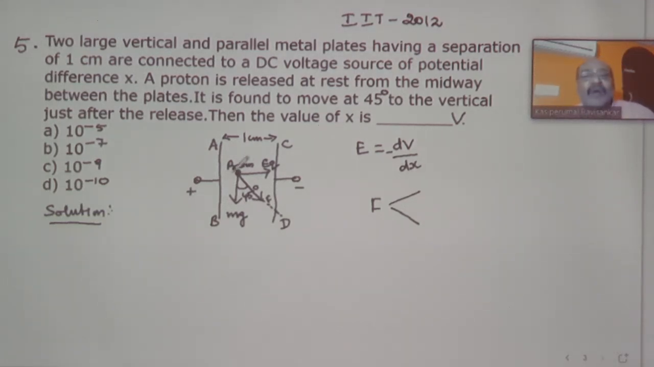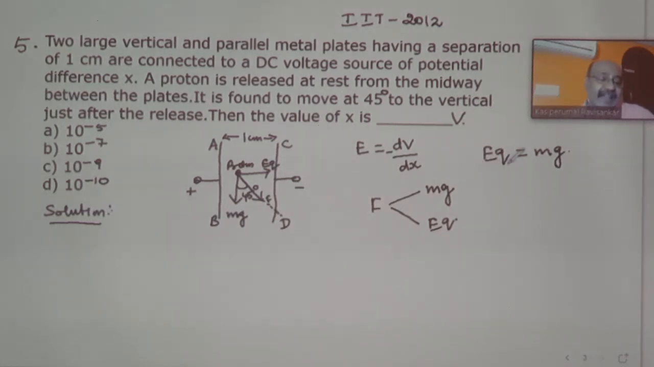The vertical component I am considering as the downward force, that is M into G. And the horizontal force, the force due to the electrical field, I am taking as E into Q. So what will be the solution? You are asked to calculate the value of V. So I can write EQ should be equal to mg, then only the resultant direction will be at an angle of 45 degrees to the vertical.